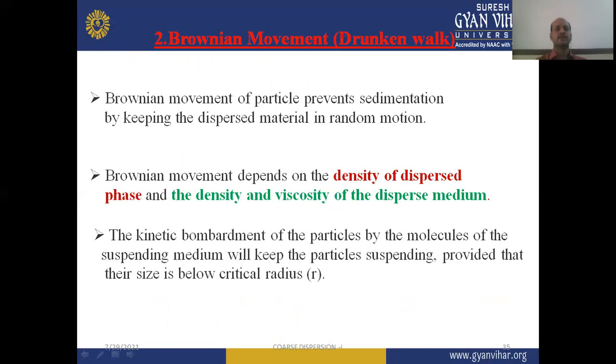Now the Brownian movement, or drunken walk. It is also known as random movement or zigzag movement, where the Brownian movement of particles prevents sedimentation by keeping the dispersed material in random motion. Brownian movement depends on the density of the dispersed phase and the density and viscosity of the dispersion medium. The kinetic bombardment of the particles by the molecules of the suspending medium will keep the particles suspended, provided that their size is below a critical radius, which is represented by R.